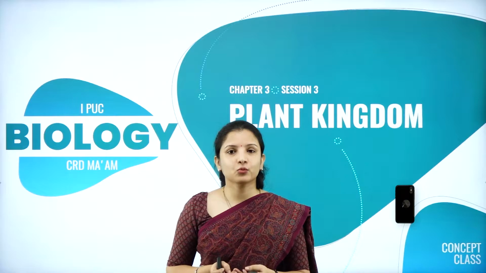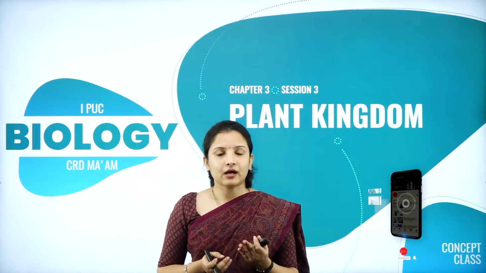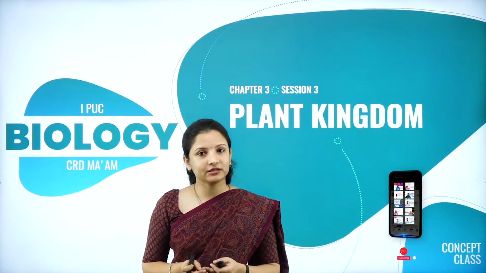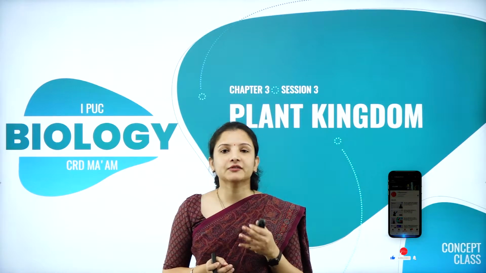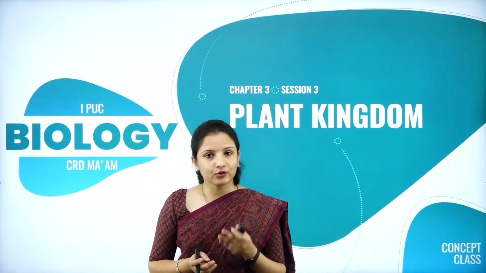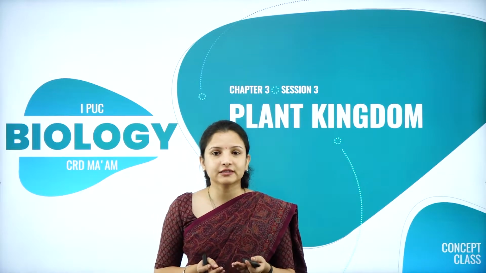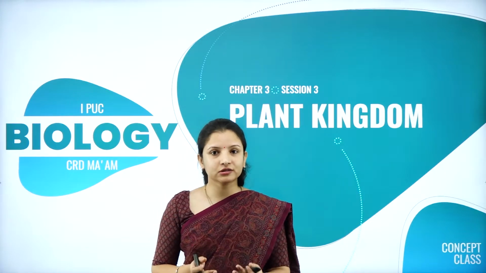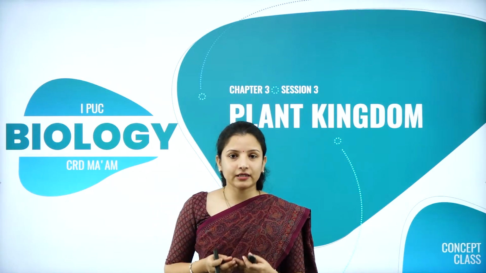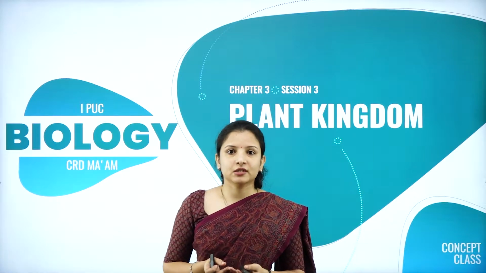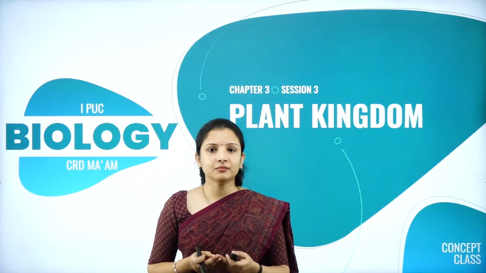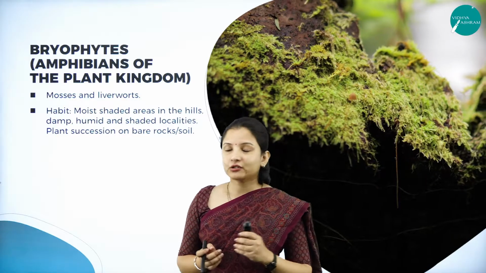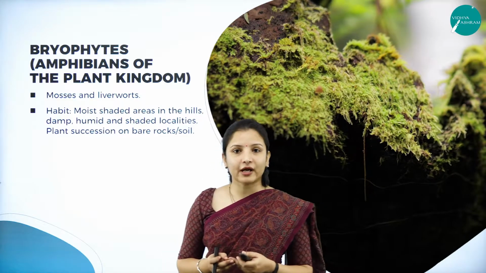So in the previous session, we had studied about the algae that is under the plant kingdom. So we had studied that algae, they can be unicellular or multicellular, and we had also studied the different classes of algae, that is the chlorophyceae, which are the green algae, the phaeophyceae, the brown algae, and the rhodophyceae, that is the red algae. And we also studied what are the uses of these algae for commercial purposes. So apart from that, under plant kingdom, there is one more group of organisms called the bryophytes. So in today's session, we shall study about the bryophytes.